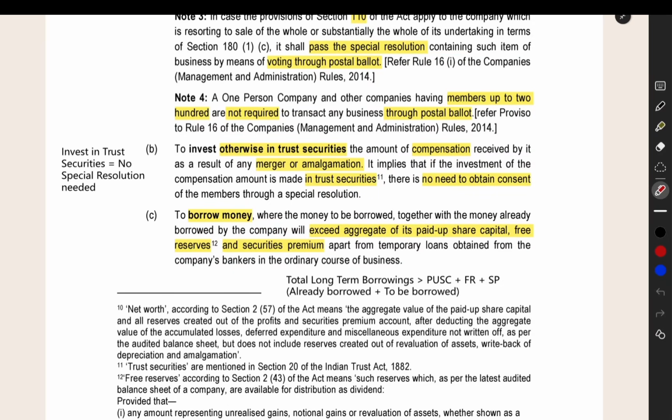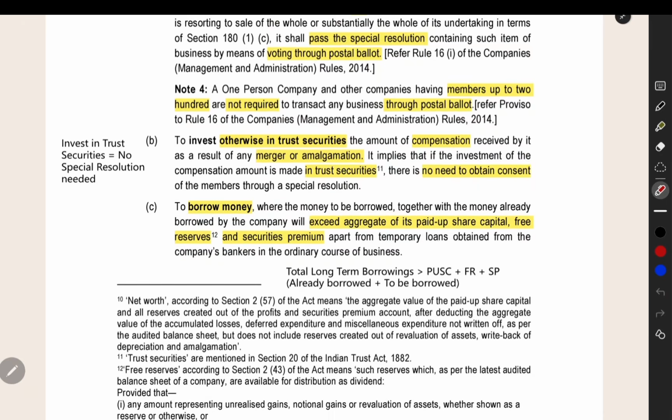For investing that consideration, you also have to get the approval of the shareholders, because that is the shareholders' money. If you are investing in trust securities, which are safe securities, you can invest without approval. But if you want to invest anywhere other than trust securities, you have to get the approval of the shareholders through a special resolution.